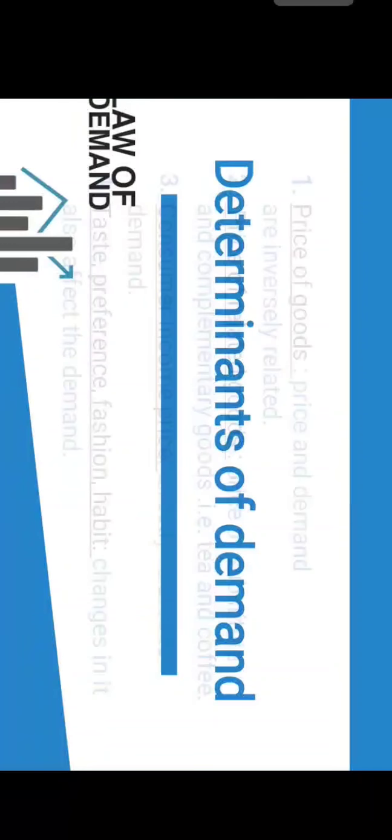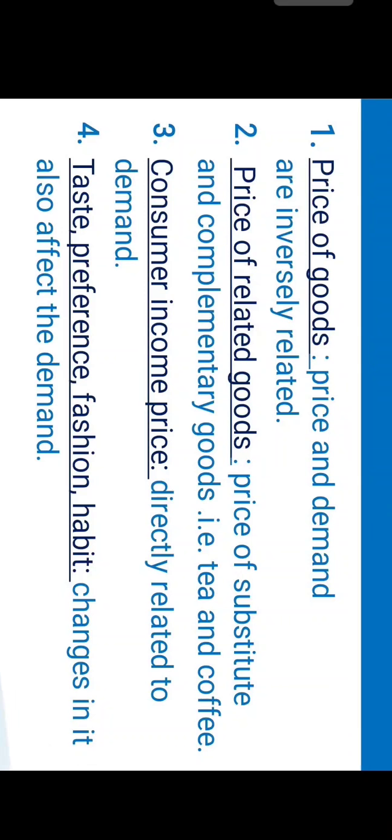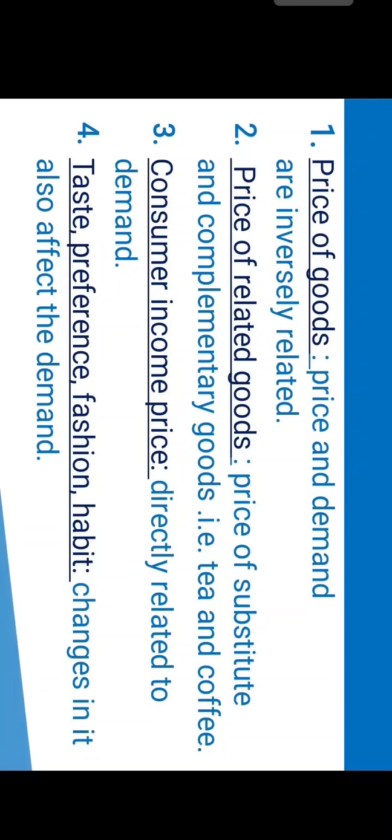Now, what are the determinants of demand? The first determinant of demand is the price of goods. Price and demand are inversely related. This means when the price of the product rises, the demand falls, and when the price falls, demand rises.